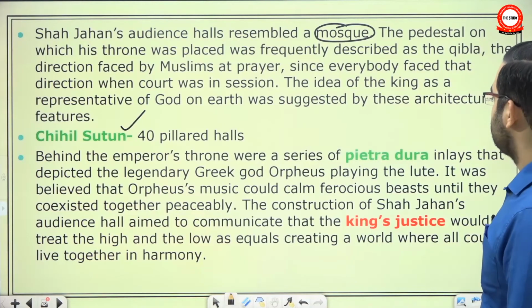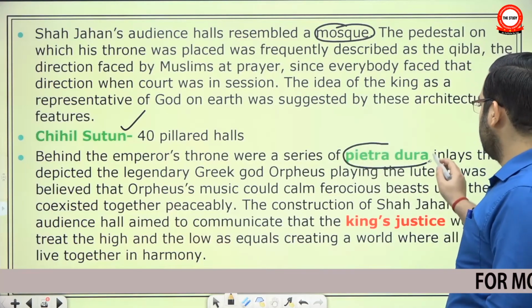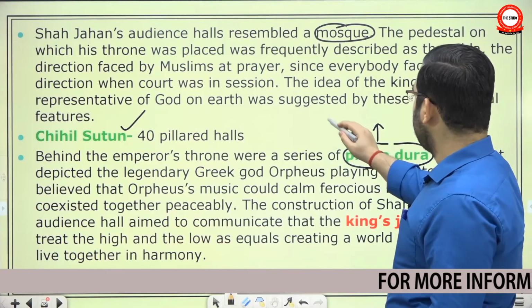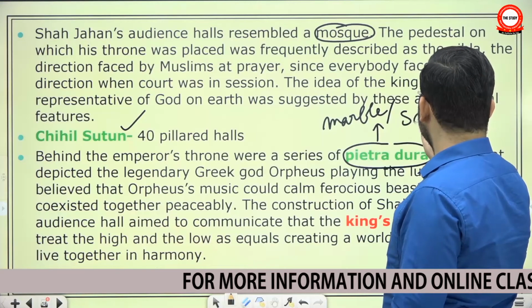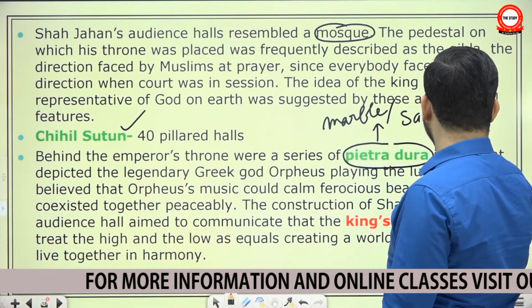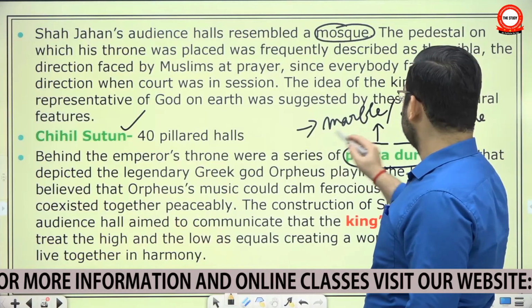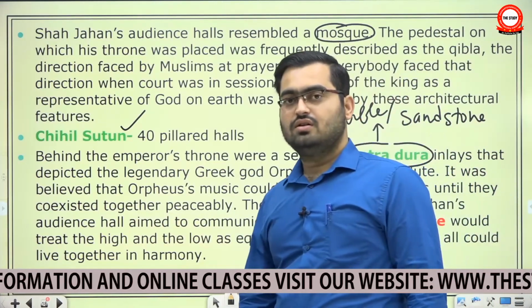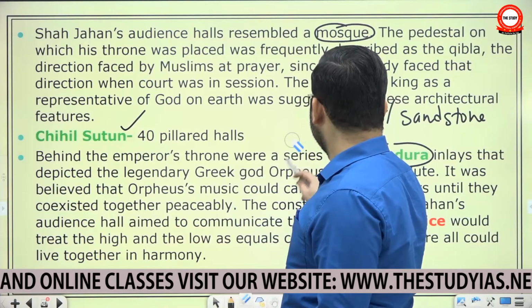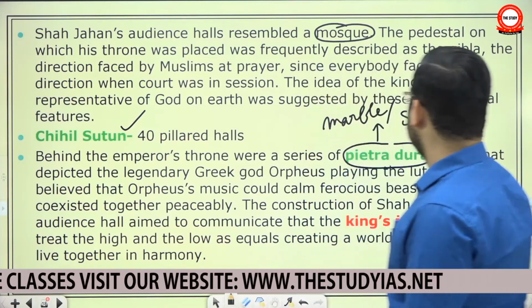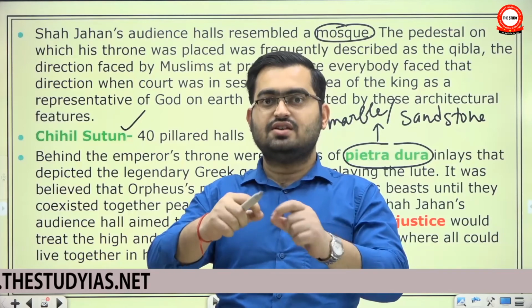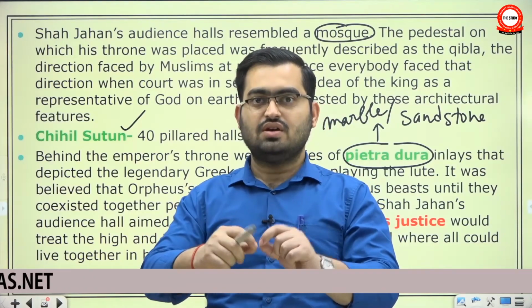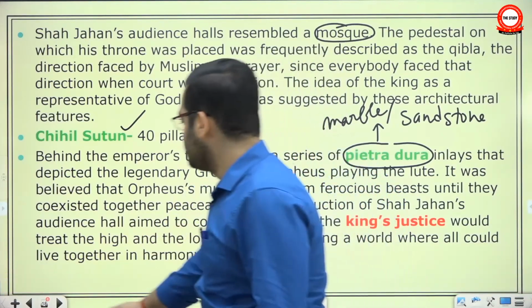Behind the emperor's throne was a series of Pietra Dura. Now what is Pietra Dura? Simple. You either have marble or you have sandstone. Now marble is a metamorphic rock formed out of limestone, and sandstone is obviously a sedimentary rock. So now you can have both white marble and black marble. Okay, you will take a marble slab and create grooves. The trained artisans will create grooves, and those grooves will be filled with colorful semi-precious stones, and that will give a very beautiful presentation.